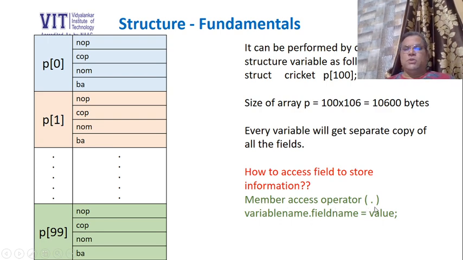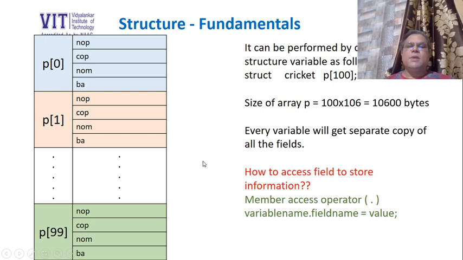The general syntax to use this operator is: we need to write variable name dot field name equal to value. Now let us understand who is the variable name in our case. P0 is the variable name. What is the field name in our case? NOP is a field name, COP is a field name, NOM is a field name, BA is a field name. We have to understand what is a field and what is a structure variable. So P0 is a structure variable, whereas NOP, COP, NOM and BA are fields of a structure variable.